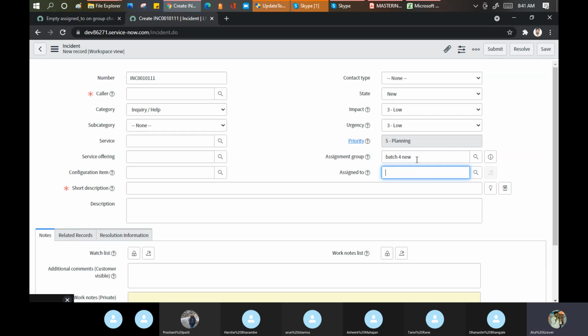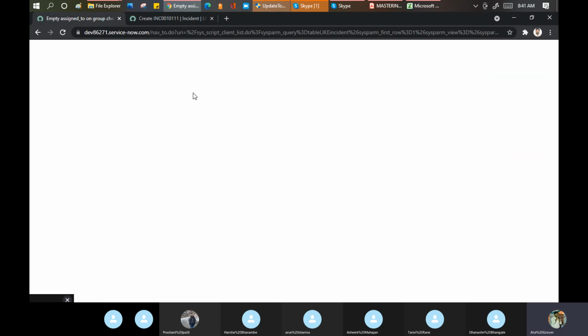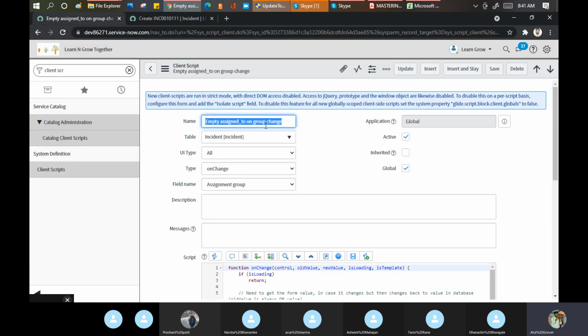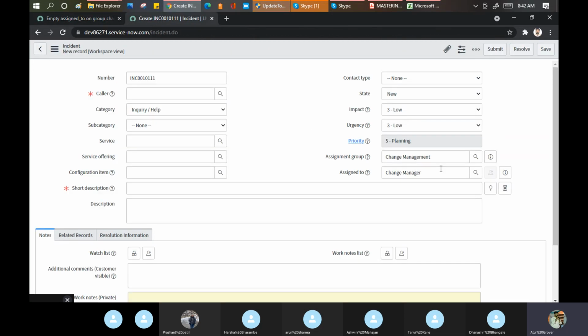Let me put some other name, other group here, and I'll put change. Now what this scripting is saying, this is a client script. It says empty the assigned to on a group change. Means if you change this assignment group, this should become empty.